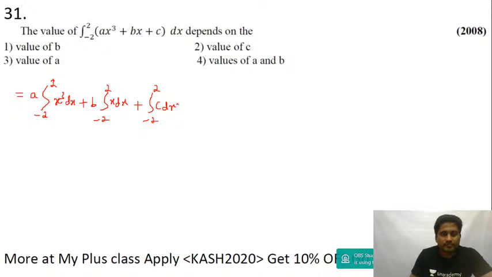Very good, Prasoon. Integral from minus a to plus a of f of x dx is equal to property number 5 of properties of definite integrals. This will be 0 if f of x is odd.